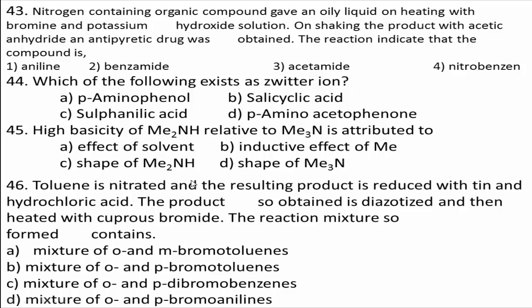The reaction indicates that the compound is: option A, aniline; option B, benzamide; option C, acetamide; option D, nitrobenzene.